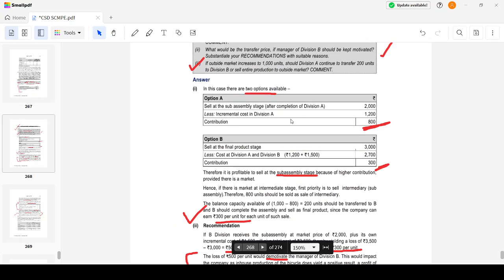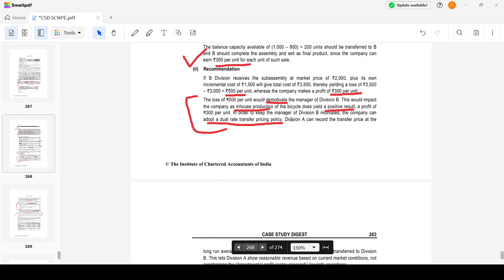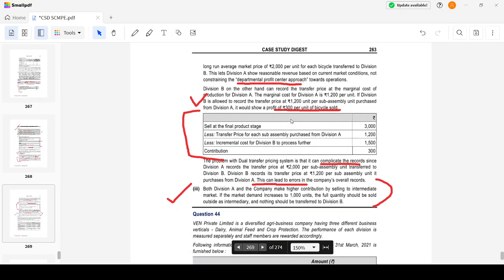If the outside market increases to 1,000 units, should division A continue to transfer 200 units? No, it will not transfer, because the outside market earns 100 more as contribution, but you earn only 300 as a contribution. But you have to write one point here. If there is an enhancement in the quality, you can write this, though it's not in the books. But see, SCMP is full of interpretation and your own conclusions, but you have to write it in a convincing manner to the examiner.